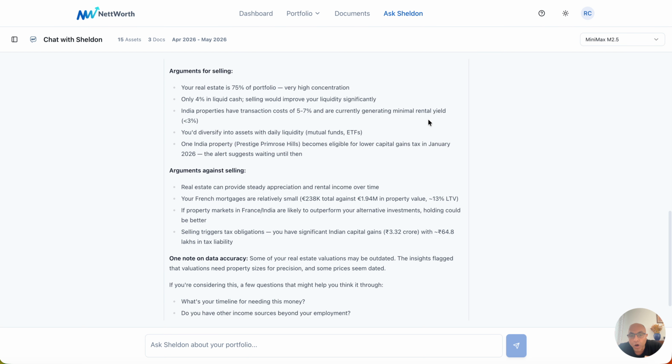But all the same, it surfaces enough analysis that makes it obvious what the right course of action is without actually formulating it as advice, which is in a way a full portfolio of services that you would generally get from a wealth management firm, an RIA, or a financial planner.